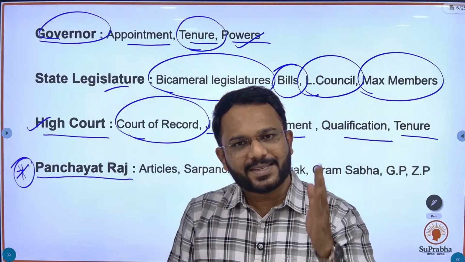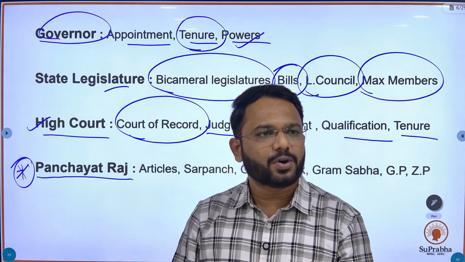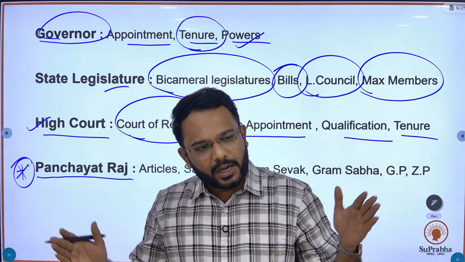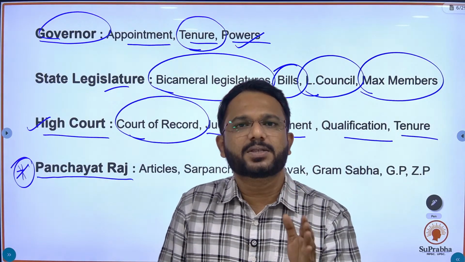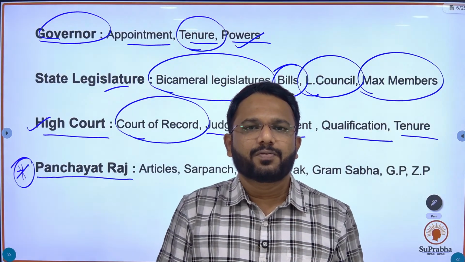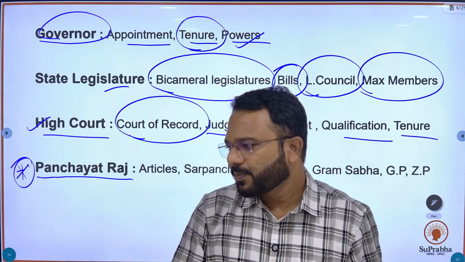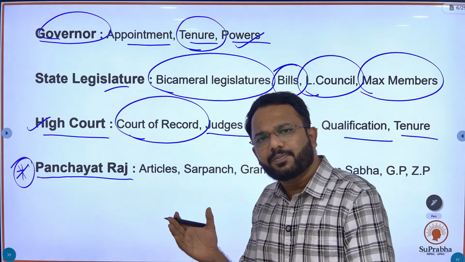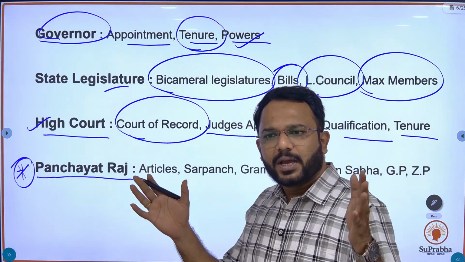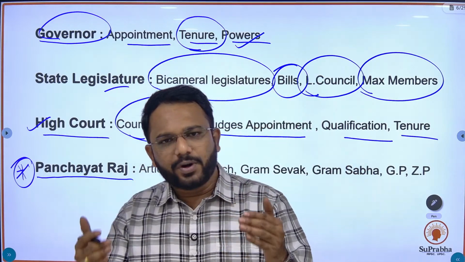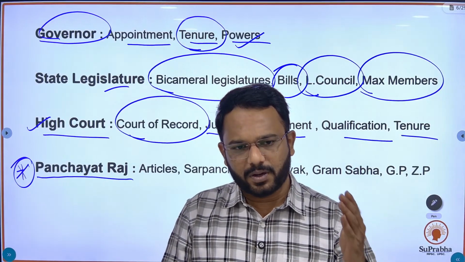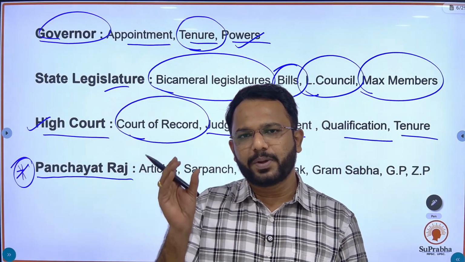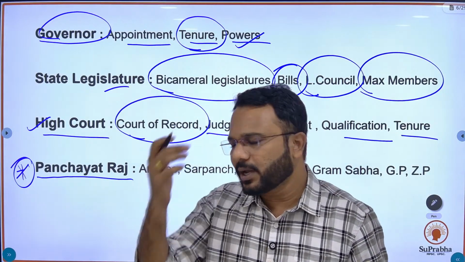You should be precise and concise when you are preparing, because you have to prepare a number of subjects for this exam. Otherwise you will end up having so much knowledge, and that knowledge would not be reflected in the exam questions. So you have to be precise while preparing for the exam.